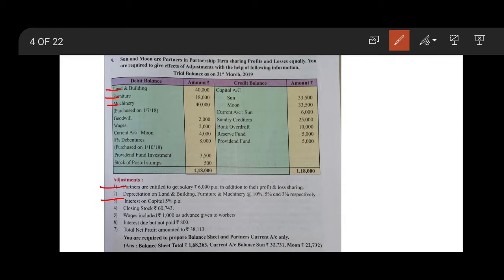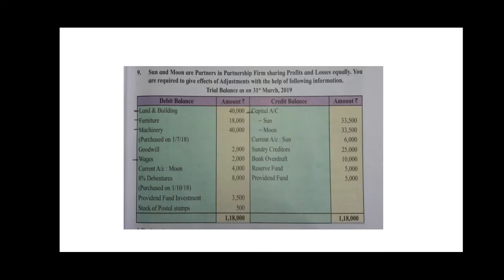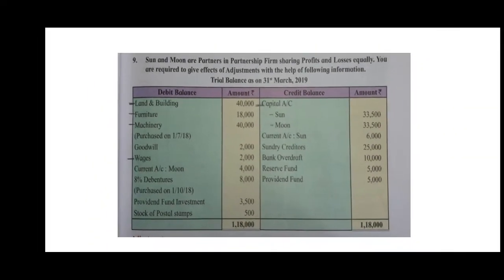The next is interest on capital, which is not marked. Closing stock is also not marked. Wages include an advance to the worker, so mark out wages in the trial balance. The next is interest due but not paid, that is outstanding interest, which will not be marked. And last is total net profit, it will not be marked here. Okay, so in this way your markings will be done.